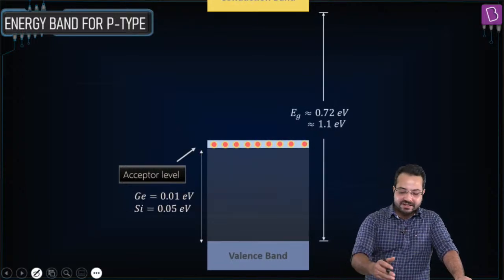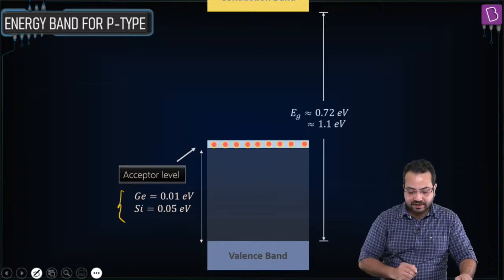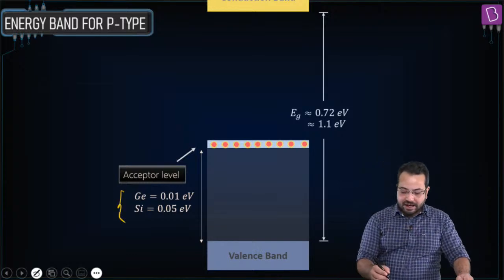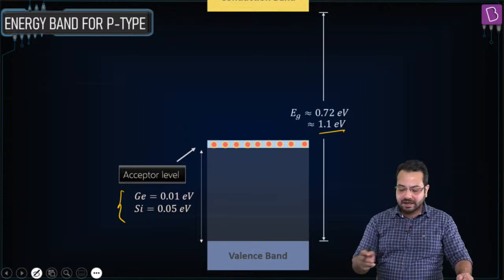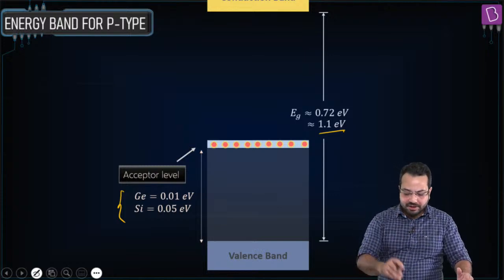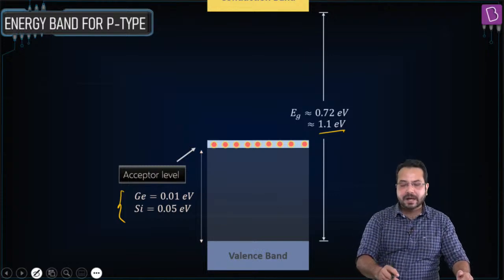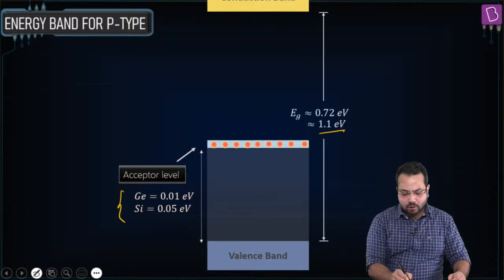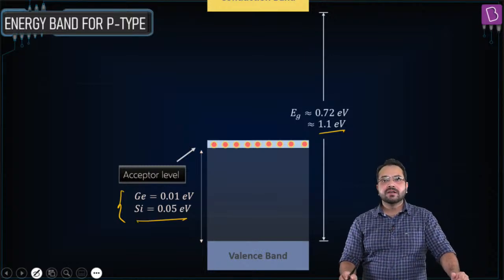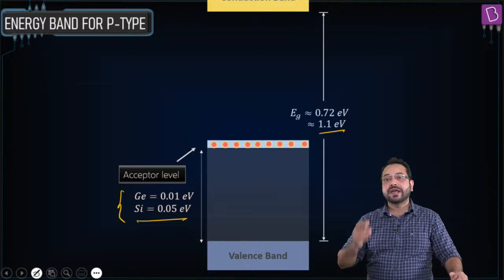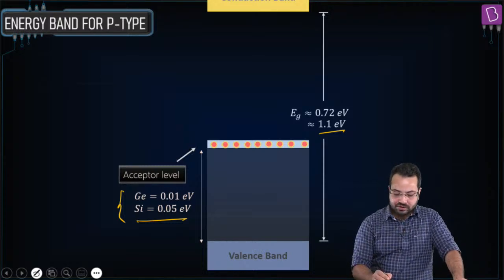Okay, now if we look at this closely, again the energy required to go from the valence band to this acceptor level is very, very small. If it has to go from the valence band to the conduction band, you need high energy. But in this case, to go from the valence band to the acceptor level, it requires a very small amount of energy. That is why we are going to have a very, very high concentration of holes. Is that clear?